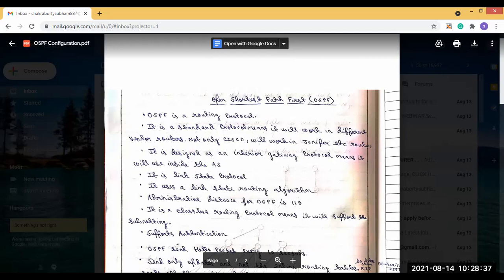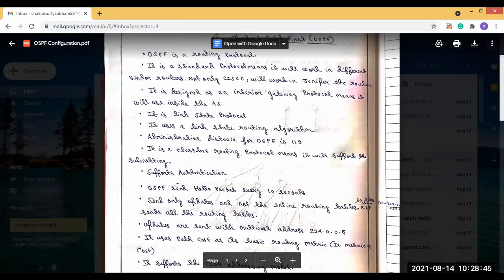And after that, it sends only updates, not the entire routing table. But in Routing Information Protocol, it sends the routing tables.